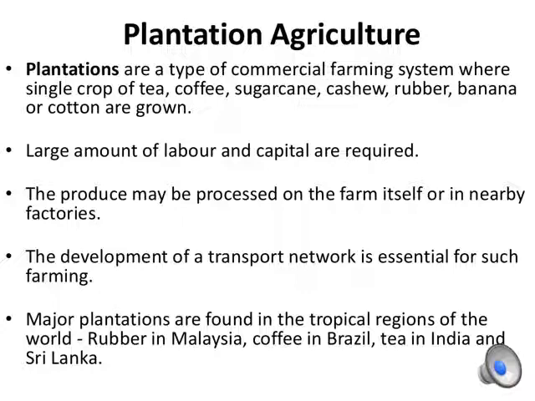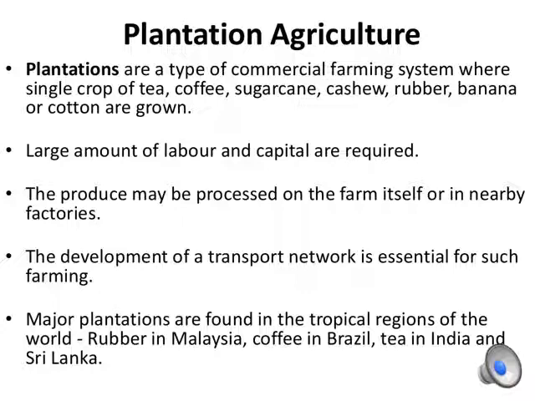Then the last is plantation. Plantation is where a large farm or estate grows a single crop of tea, coffee, sugarcane, cashews, rubber, banana, or cotton for commercial use. They require a large amount of labor and capital investment in building an extensive transportation network. They need specific climatic conditions.